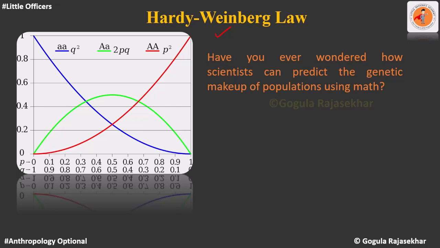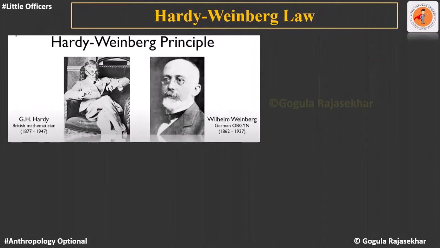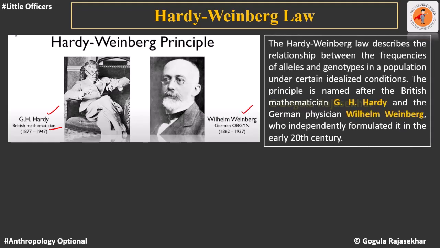So let us begin. As the name suggests, Hardy-Weinberg law was formulated independently by two individuals. One is Hardy, who is a British mathematician, and another one is Weinberg, who is a German physician. So what does it describe? Well, it describes the relationship between the frequencies of alleles and genotypes in a population under certain ideal conditions.